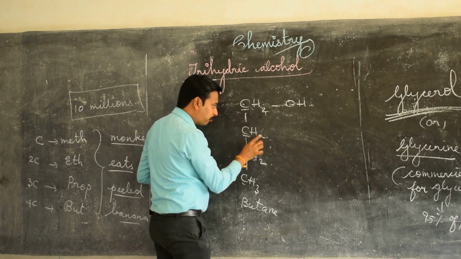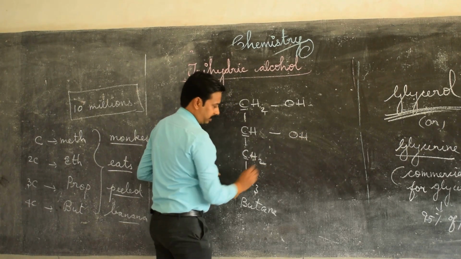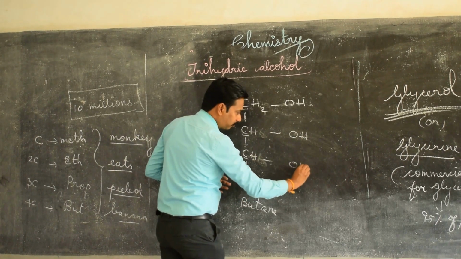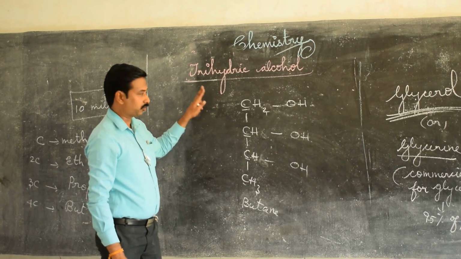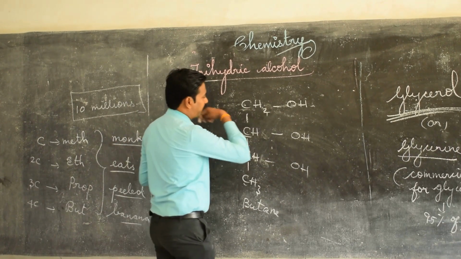Instead of one hydrogen, we add one OH, and instead of another hydrogen, we add another OH. Presence of 3 OH in a molecule is called what? Trihydric alcohol.